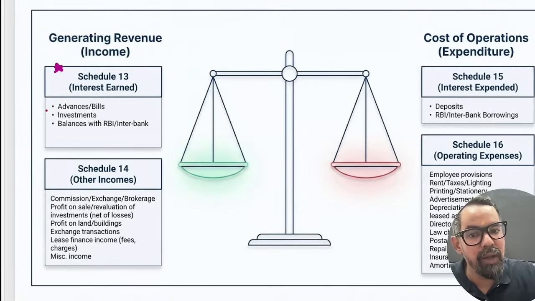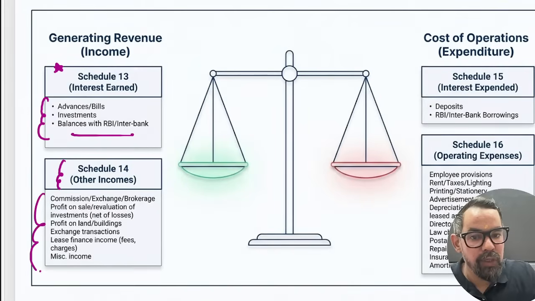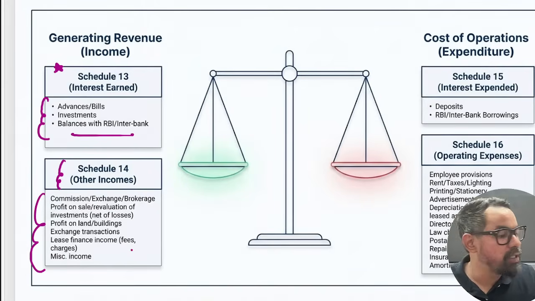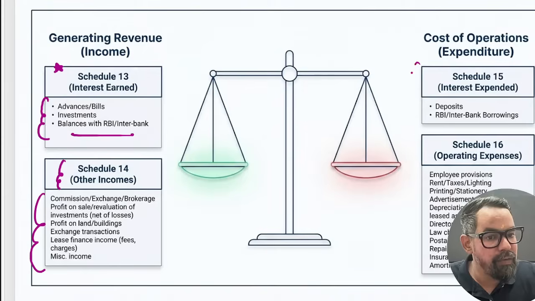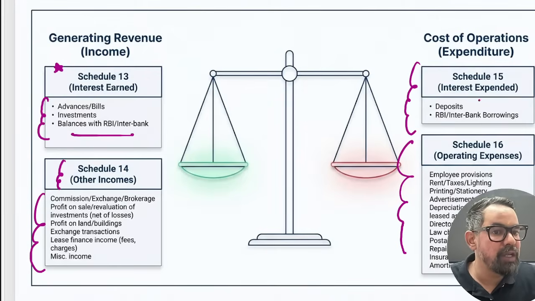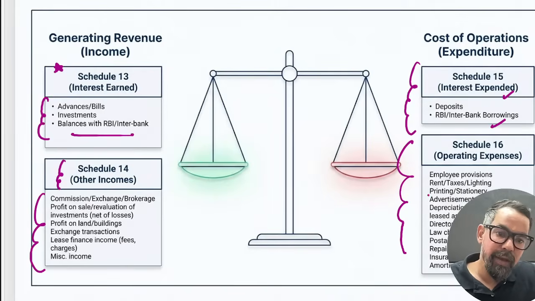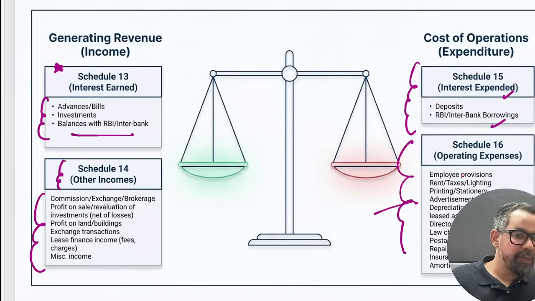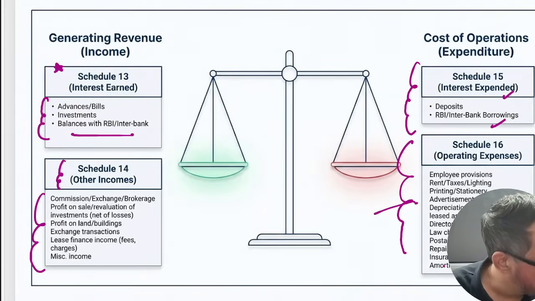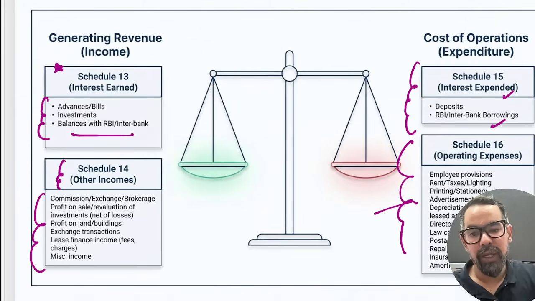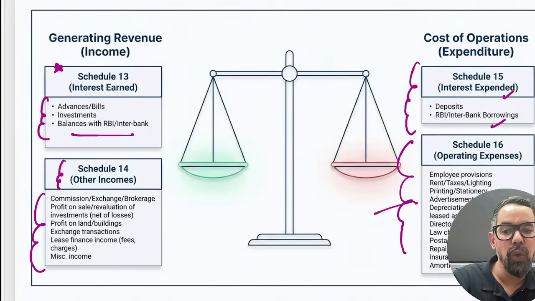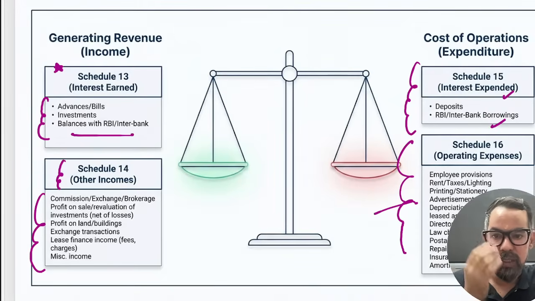So schedule 13 is interest income: advances, investments and balances. 14 is other income, which includes commission, exchange, brokerage and all these kinds of things. Expenditure 15 is interest on deposits. Operating expenditure is interest paid, basically interest expended on deposits and other borrowings. Then we have other expenses, which is mostly operating expenses. So income and expenditure and note to accounts, this is all about this.